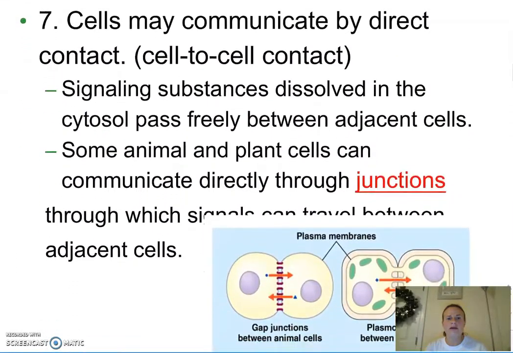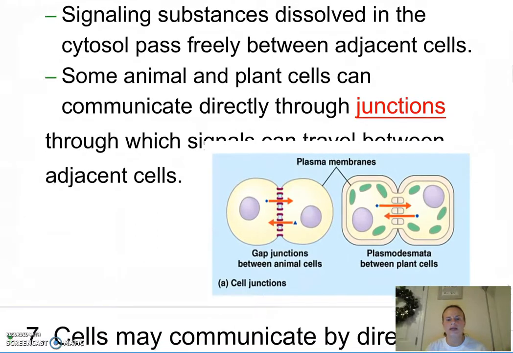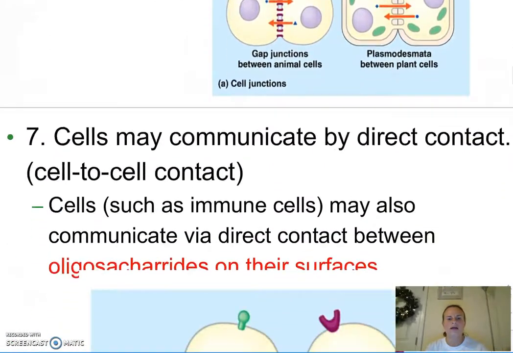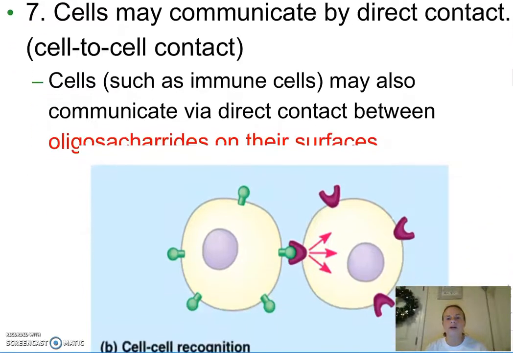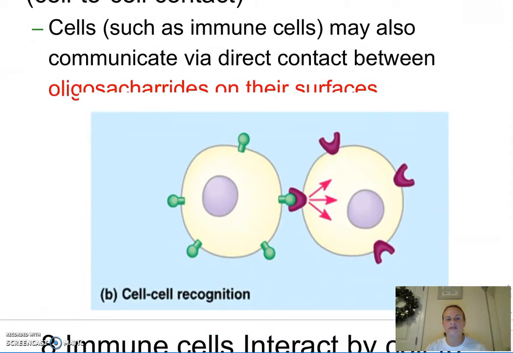Other examples of communication include direct contact or cell-to-cell contact, like plasmodesmata in plants, or gap junctions that are found in animal cells. Immune cells, right? That antigen-antibody response involves oligosaccharides on their surfaces.